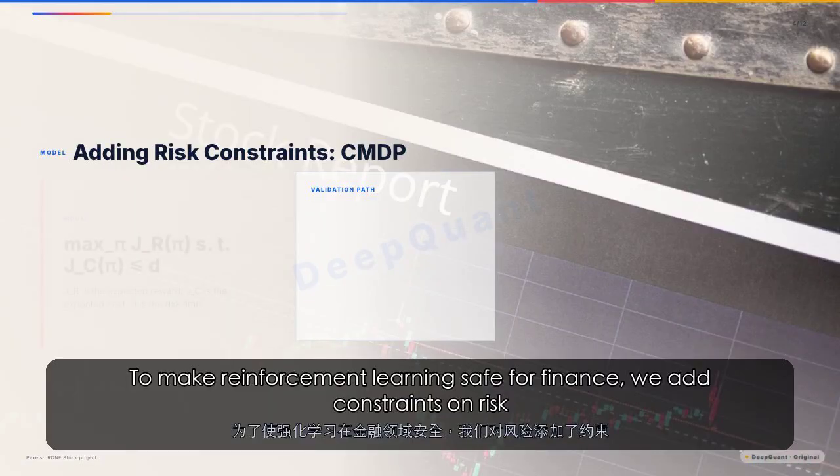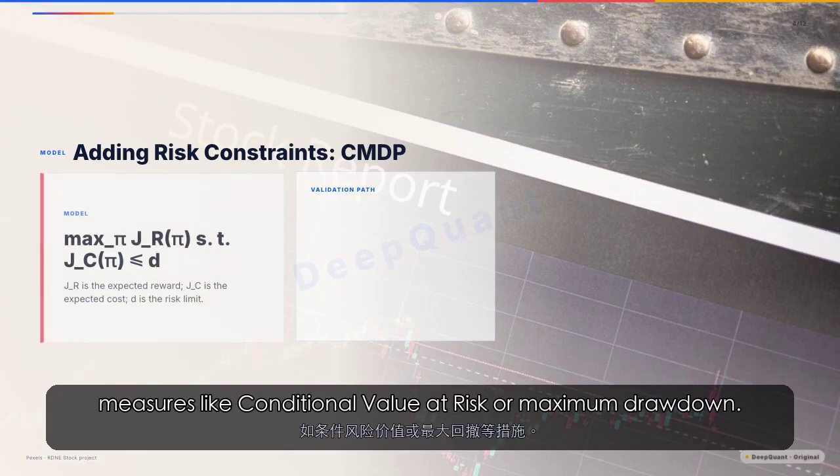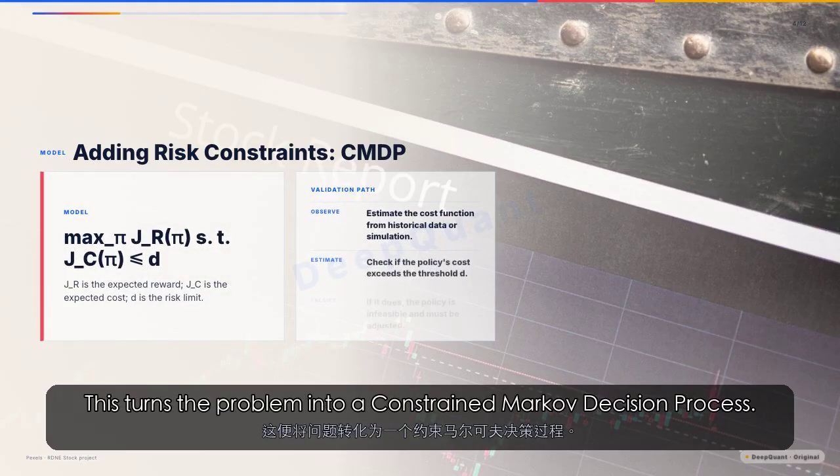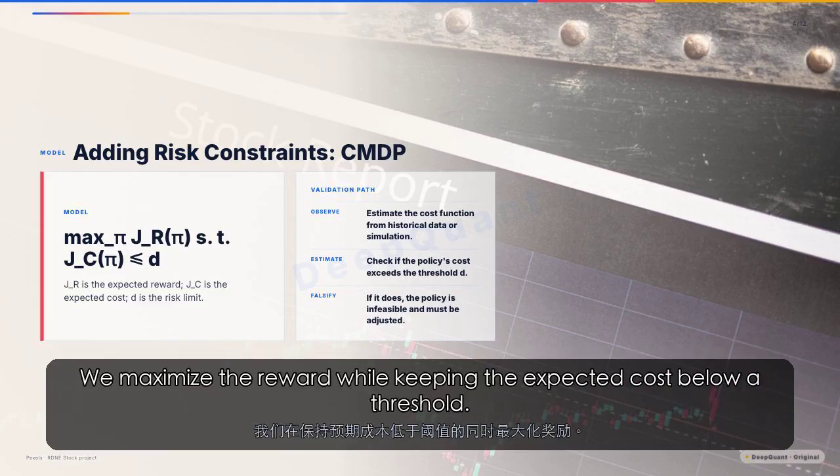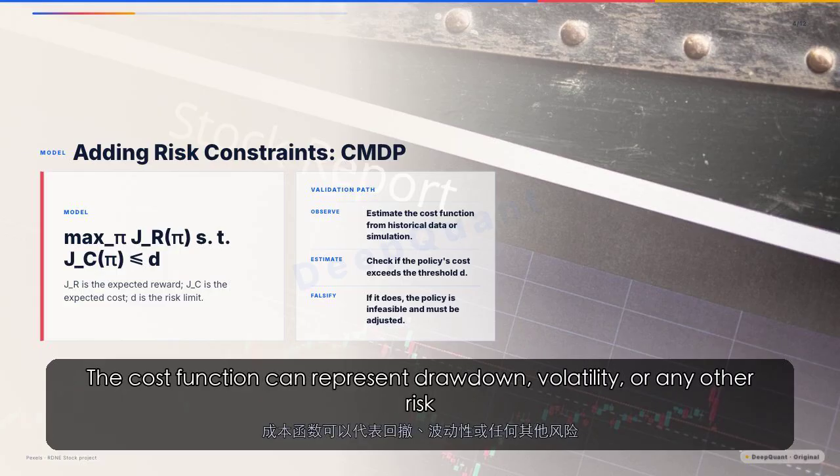To make reinforcement learning safe for finance, we add constraints on risk measures like conditional value at risk or maximum drawdown. This turns the problem into a constrained Markov decision process. We maximize the reward while keeping the expected cost below a threshold. The cost function can represent drawdown, volatility, or any other risk metric.